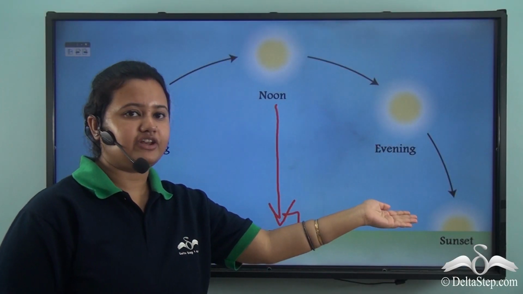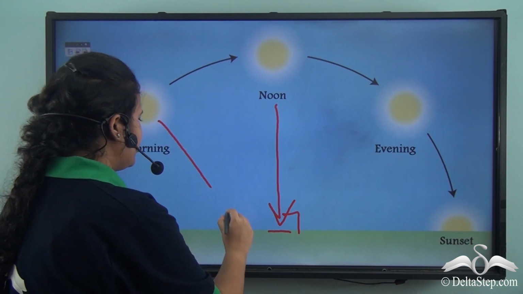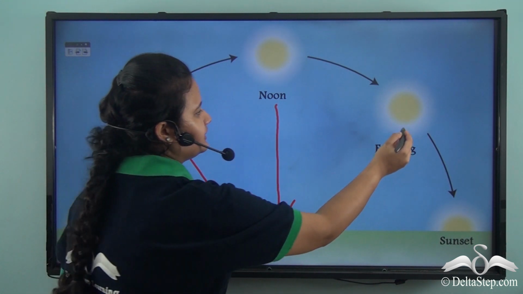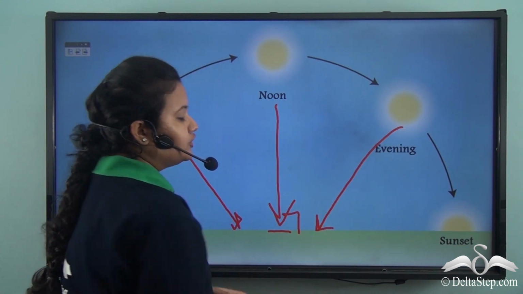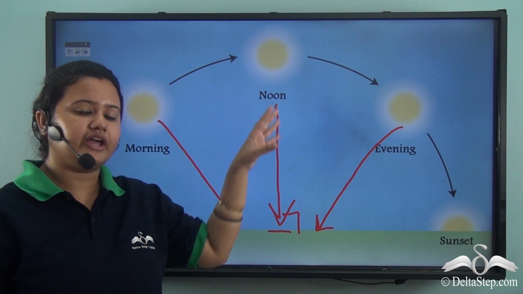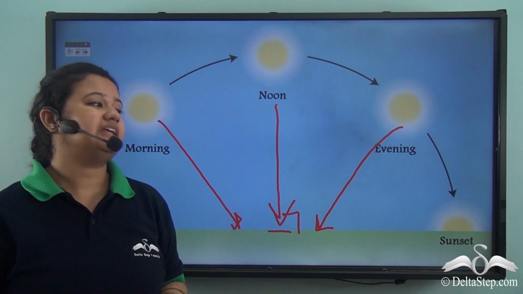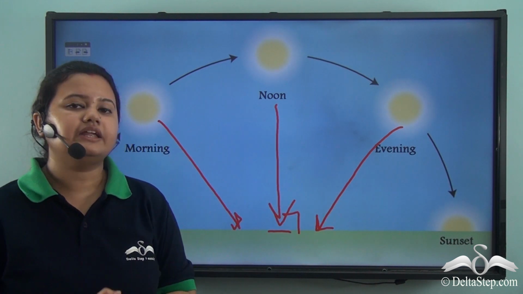While during the evening or in the early morning, the sun's rays are slanting to the earth's surface. And since the sun is overhead at noon, we feel hotter in the afternoons than in the evenings or in the early morning.